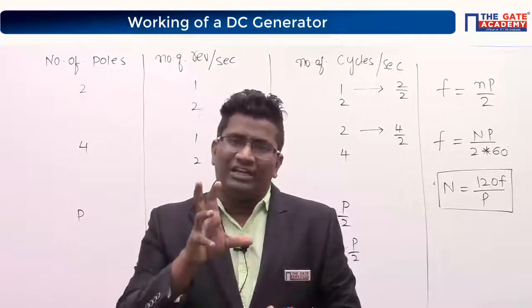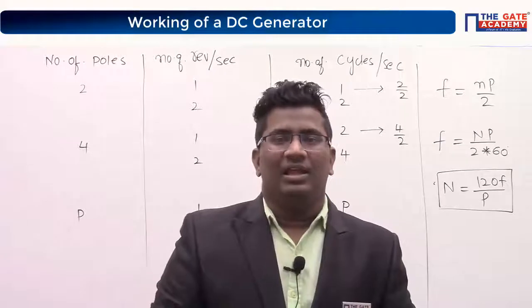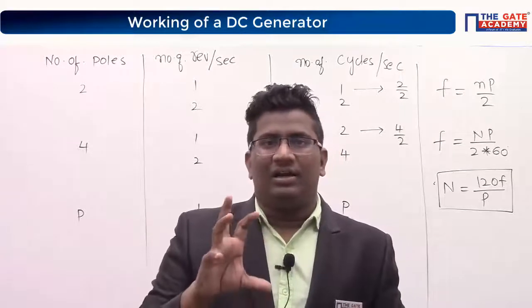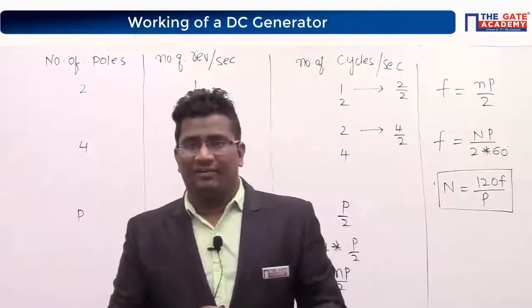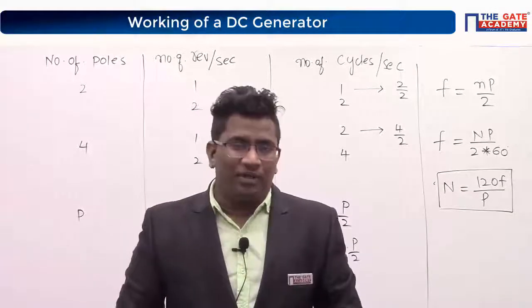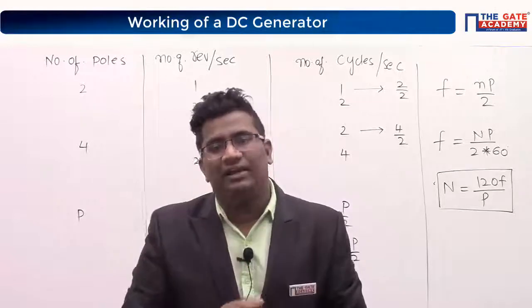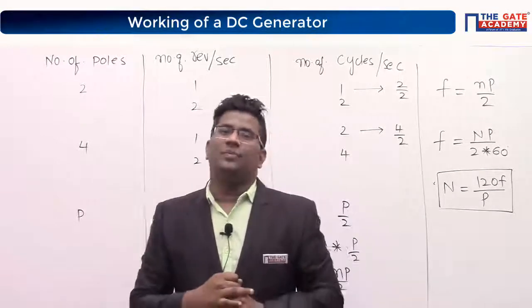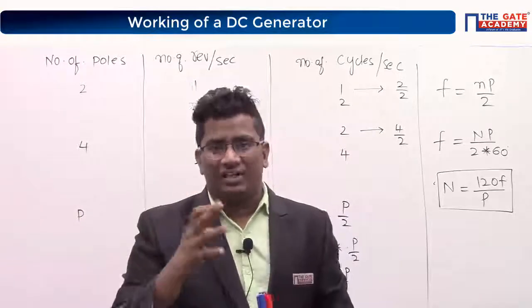Tell me, is your rectifier a static device or a rotating device? Static device. Therefore, is it possible for any rotating machine to convert AC to DC with a rectifier?